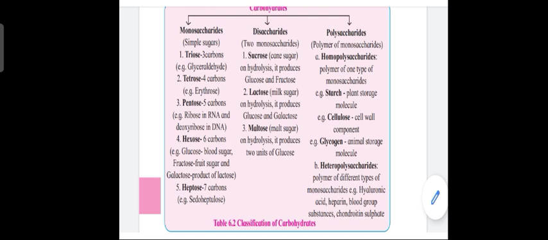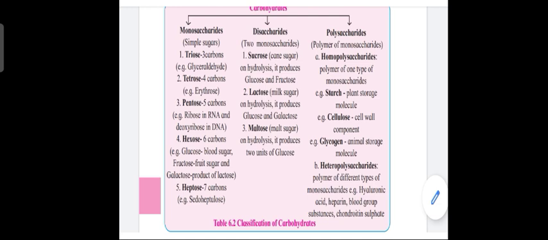Coming to polysaccharides, examples are homopolysaccharides like starch, cellulose and glycogen, that means homopolymers. Polysaccharides consist of the same type of monosaccharides, like starch. While coming to the heteropolysaccharide, it contains different types of monosaccharide units, maybe one glucose, maybe one fructose. That combination we call a heteropolysaccharide. So this is the classification of carbohydrates.